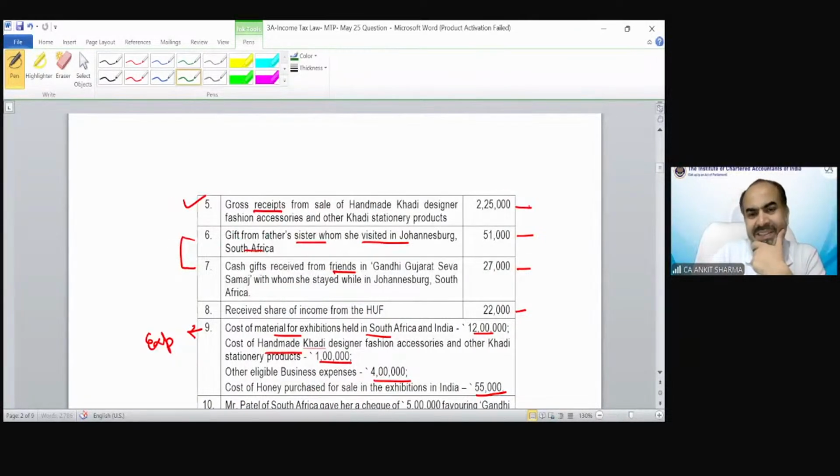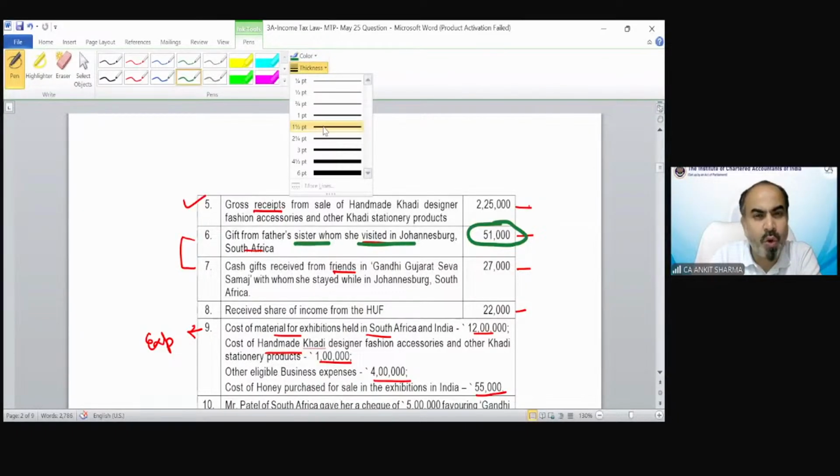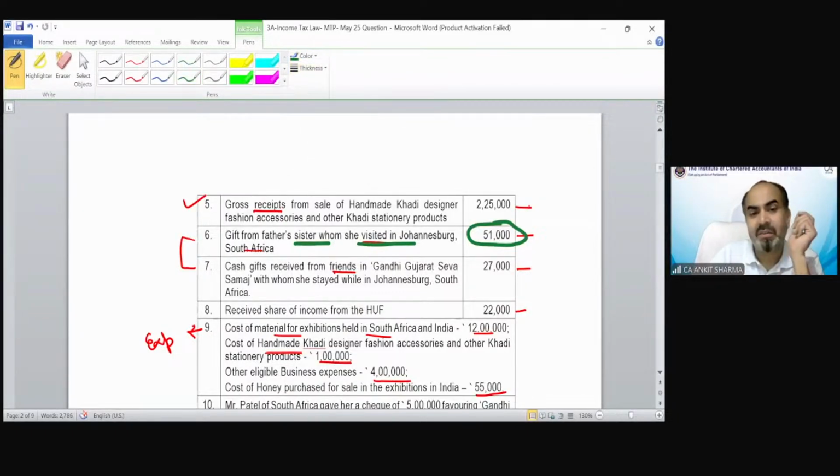Point number 6 says gift from father's sister, whom she visited in Johannesburg; she received 51,000 from her father's sister. To find out the taxability of this, we have to know whether father's sister falls into the definition of relative or not.